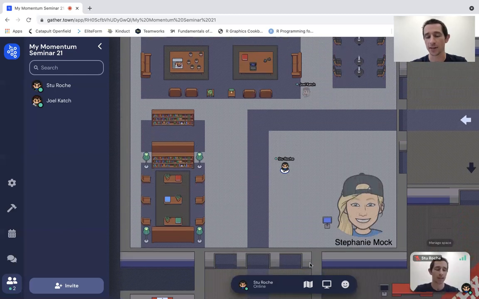And you'll see I've now entered Stephanie Mock's room. We've found where Joel is, and we're going to go interact with him in a second here. But just before that, you'll see this is Stephanie Mock's room. This is where Coach Stephanie Mock will be. She will be in this space for the entirety of the time we're in Gather. So it should be very easy for you guys, if you want to go and speak more with Coach Stephanie Mock, to go and find her.